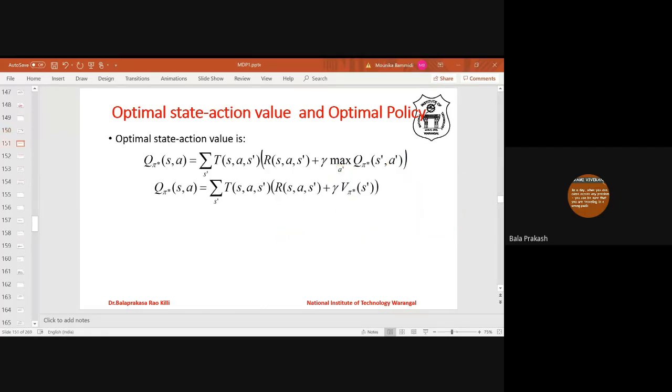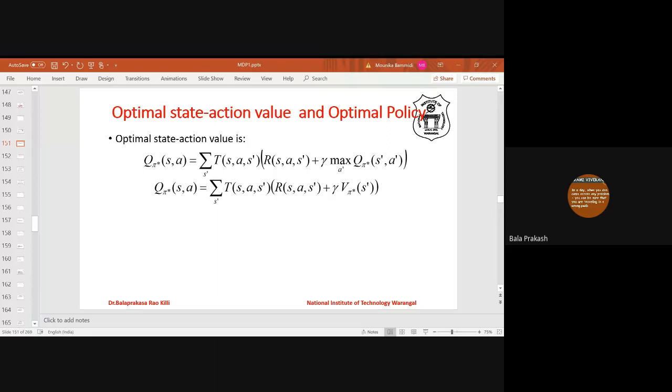Now we'll see the relation between the optimal value function and the optimal action value function. We know the difference: the state value function follows policy from state S onwards, whereas the action value function in state S uses some action, and from the next state onwards it uses policy phi.